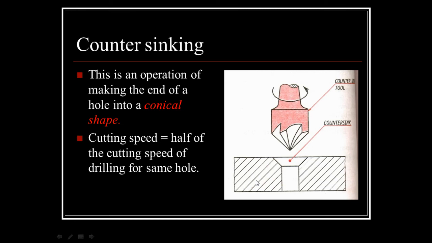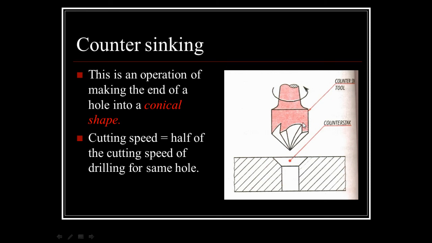Then we have countersinking. This operation is making the end of the hole in a conical shape, so it is called countersinking. If we want the end of the hole to be a tapered one, then it is like a sink. That's why it is called countersinking. So countersinking has a countersink, the tool we call a countersink.